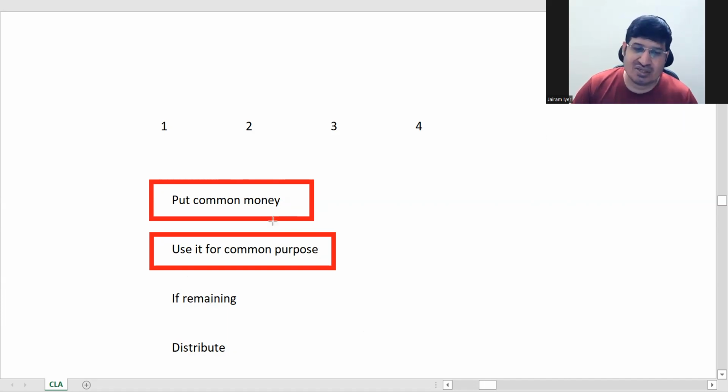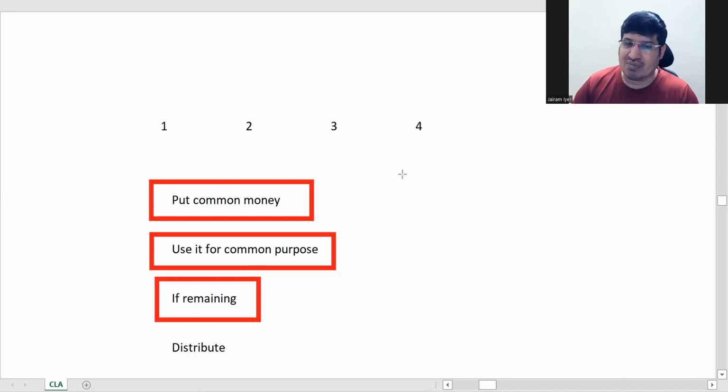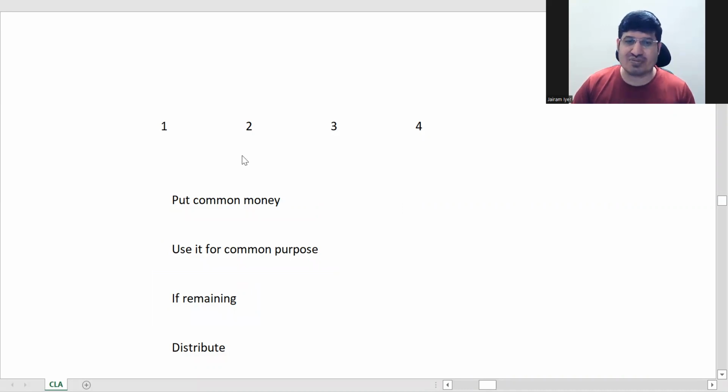In the end, if anything is remaining, then it will get distributed to all of them. While distributing, if there is any income, then it will be taxed. But as of now, when you are running a mutual activity, during that time, any additional income you are getting and putting back in the same thing is not taxed. That's called a mutual activity. So as per your taxation system, mutual activities are not taxed.